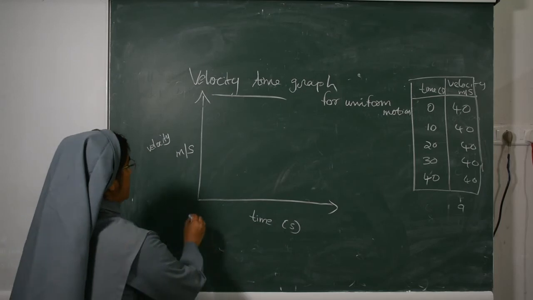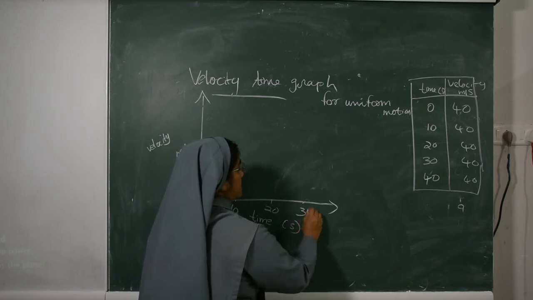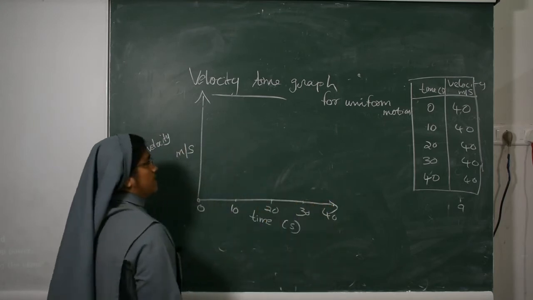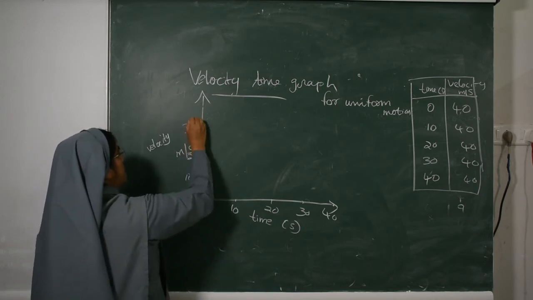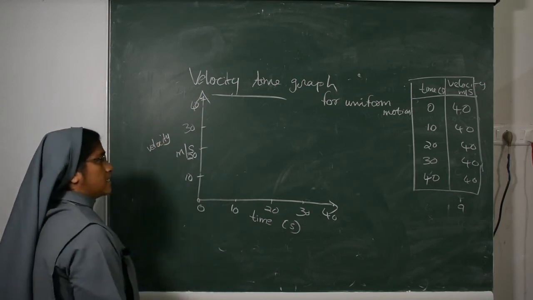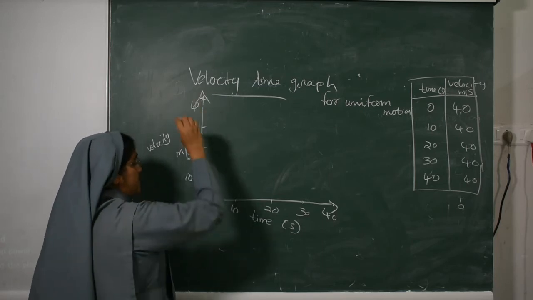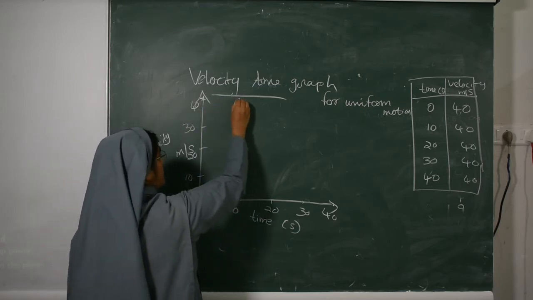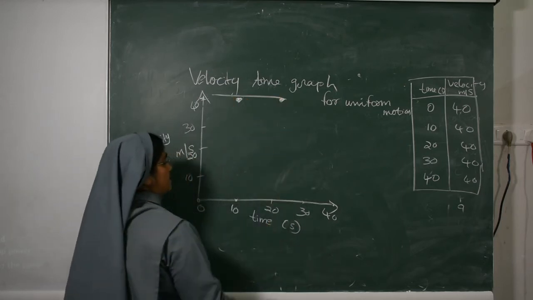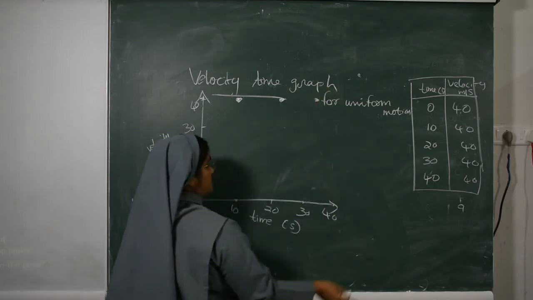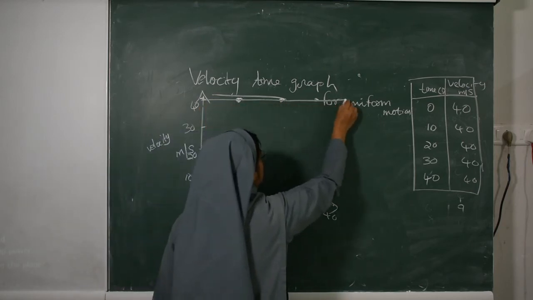You see that for time, we will write here 0, then 10, 20, 30 and 40. Then see 10, 20, 30, 40. You see that the car started with a velocity of 0. Then the velocity is 40 meters per second. At 10 seconds, the velocity is 40 meters per second. At 20 seconds, the velocity is 40 meters per second. At 30, the velocity is 40 meters per second. At 40 you see 40. Then you join this line, and you will get it like this.